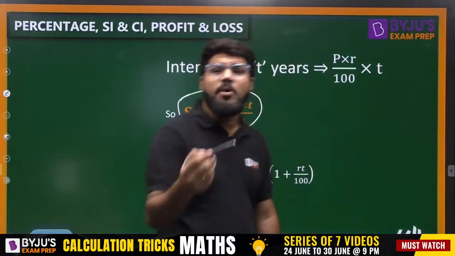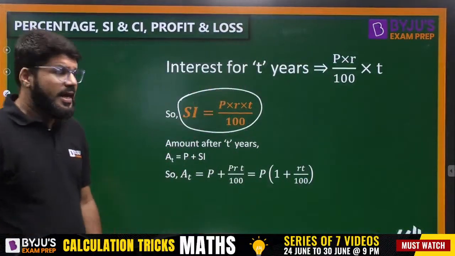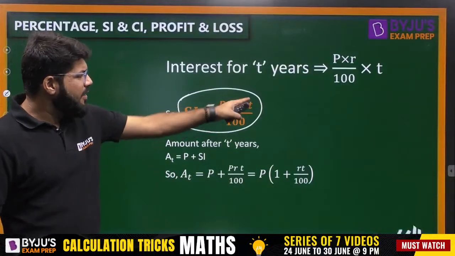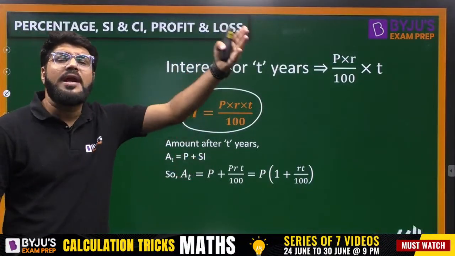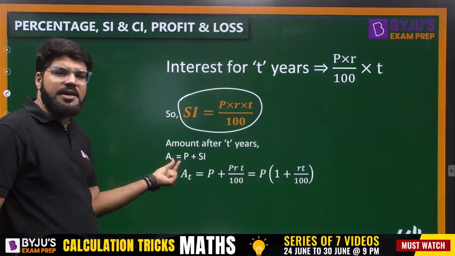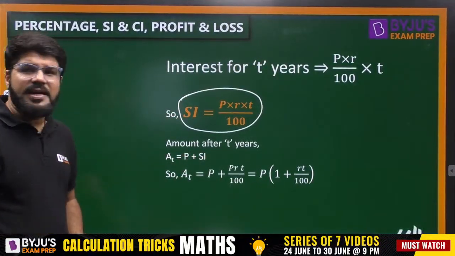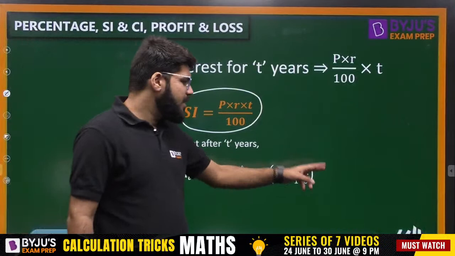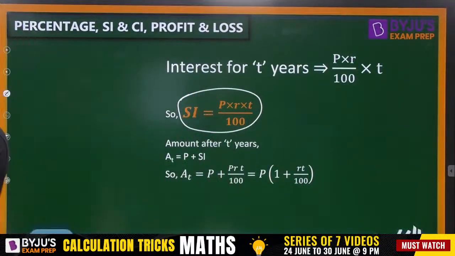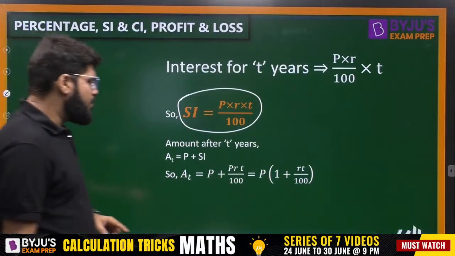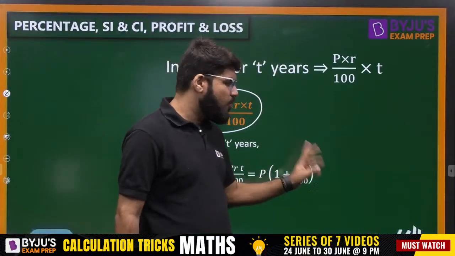So what is the total amount? This is the additional interest you have got. In t years, you have got the interest PRT by 100. So what is the total amount that you are going to get? The base amount invested plus the additional interest. So P(1 plus RT by 100). In the case of compound interest, it is P(1 plus R by 100) whole power T.